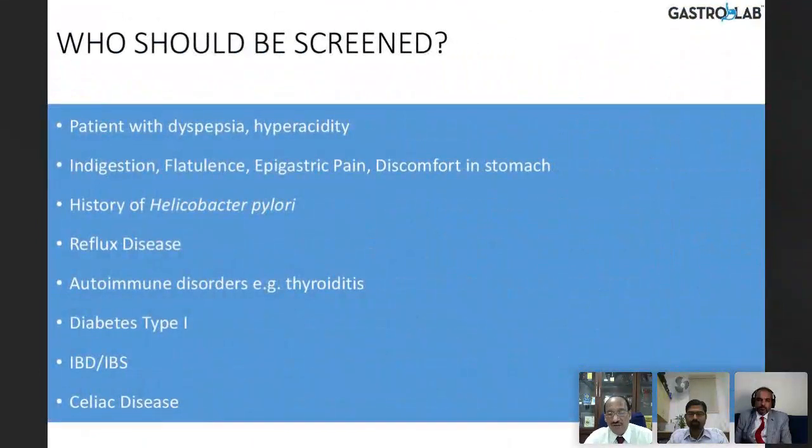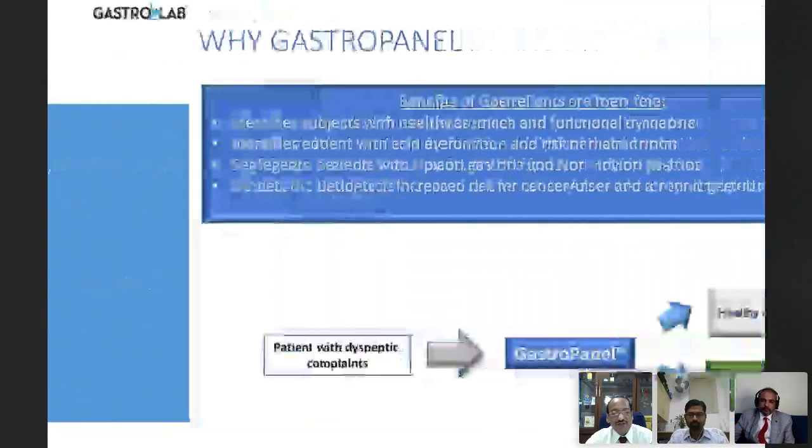So who should be screened with the GastroPanel? Patients with dyspepsia and hyperacidity, indigestion, flatulence, gastric pain and discomfort, history of H. pylori in the past, reflux disease, autoimmune disorders like thyroiditis, diabetes type 1, and IBD, IBS, and celiac disease a little lower down on the list. But nevertheless, some of them may have an association.